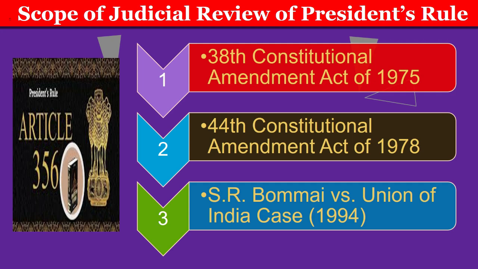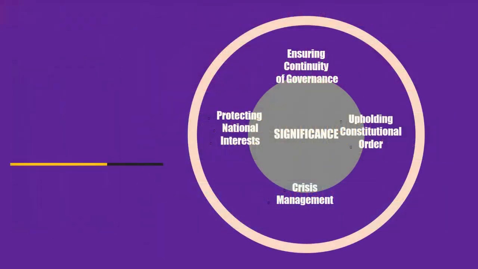Also, the power under Article 356 is an exceptional power and should be used only occasionally to meet the requirement of a special situation. This is a landmark judgment given in the S.R. Bommai versus Union of India case. And also there are many significances of President's Rule.